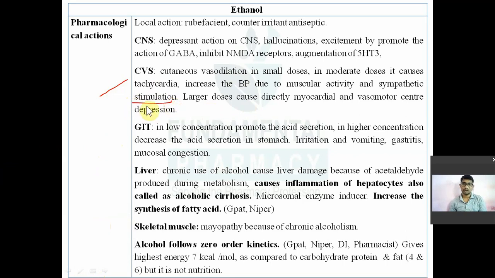Sympathetic stimulation happens initially, and because of that blood pressure increases. But in larger doses, it causes depression of the myocardium and vasomotor center, so there is a decrease in blood pressure and cardiac output. In a moderate dose, it will increase the cardiac output and blood pressure due to sympathetic stimulation. In a larger dose, it will directly depress the myocardium.